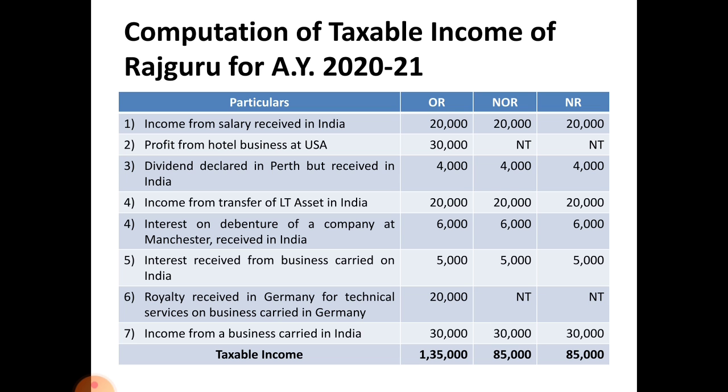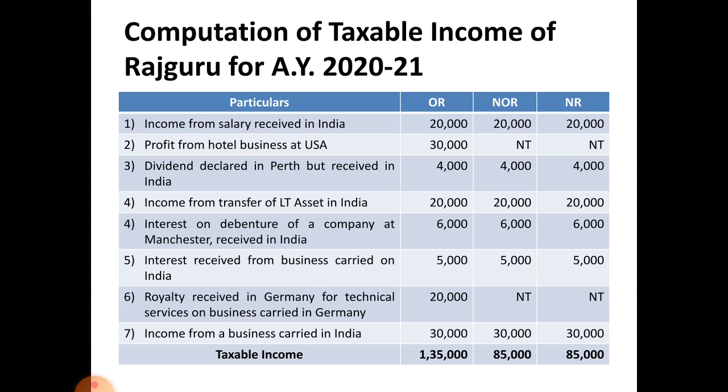See the computation of taxable income of Rajguru for the assessment year 2020-21. 4 columns you have to draw, particulars and 3 amount columns: ordinary resident, not ordinary resident and non-resident. You have to write the items in particulars column.